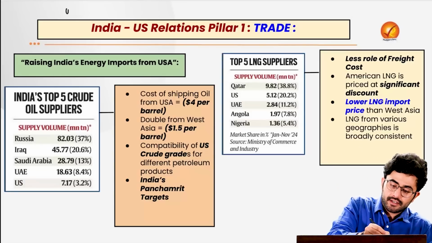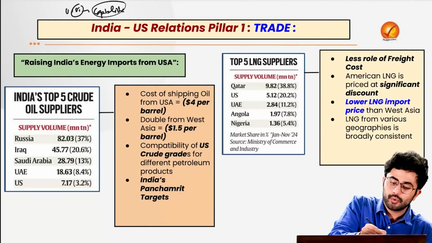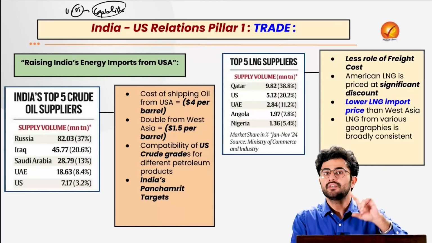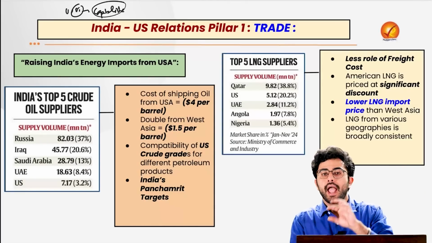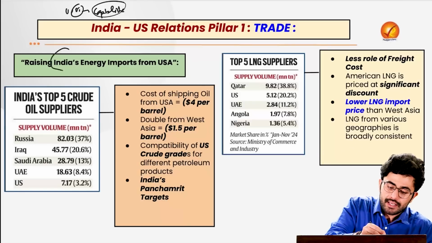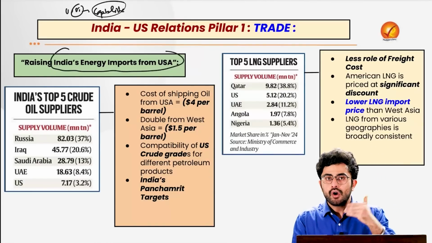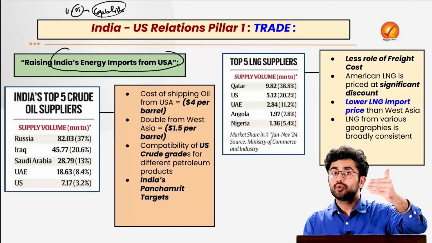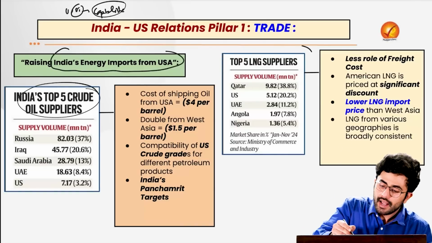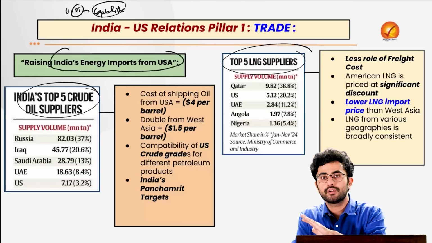And now with the recent president, Donald Trump, who has much more of a capitalistic approach, is actually trying to take efforts to reduce this trade deficit which the US is incurring with India. And to do that, one of the major pillars is to raise India's energy imports from USA. Now, the energy imports which we do with USA also have two important pillars. One is the oil import and the other is the LNG import, right? The liquefied natural gas import.